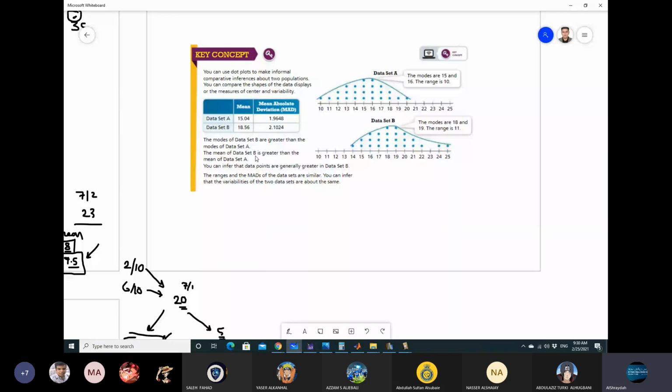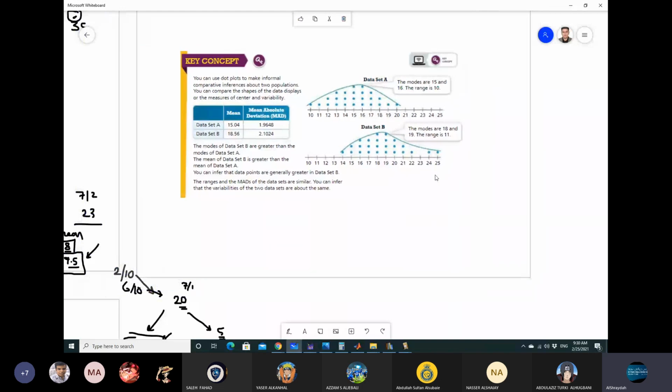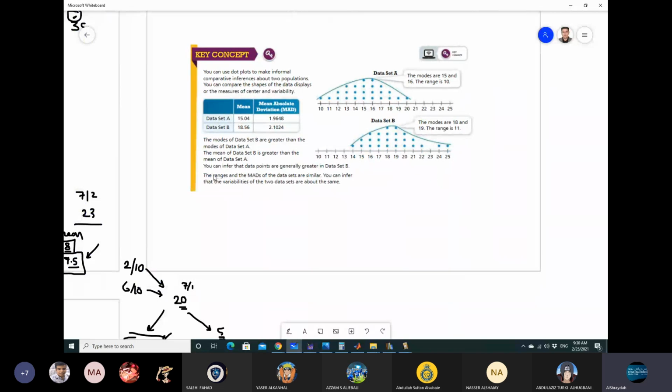So the mode of data set B is greater than the mode of data set A. The mean of set B is greater than the mean of data set A. You can infer that the data points of data set B are generally greater than data set A. This is the inference that you can make from studying the mean and the modes. And here the ranges and the mean absolute deviations of the data sets are similar. The range is 11 here, it's about 10 here. You can infer that the variabilities of the two data sets are about the same.